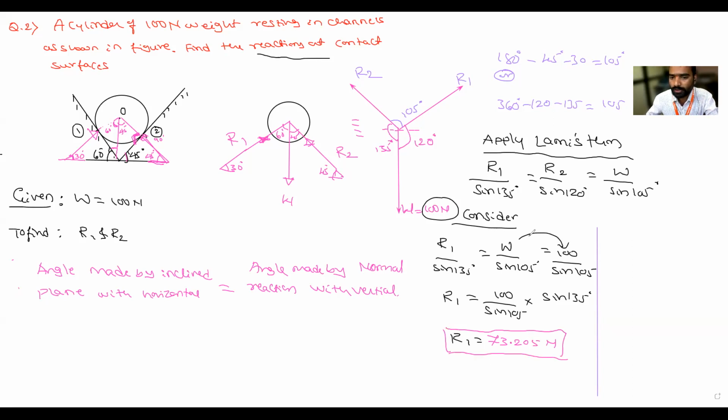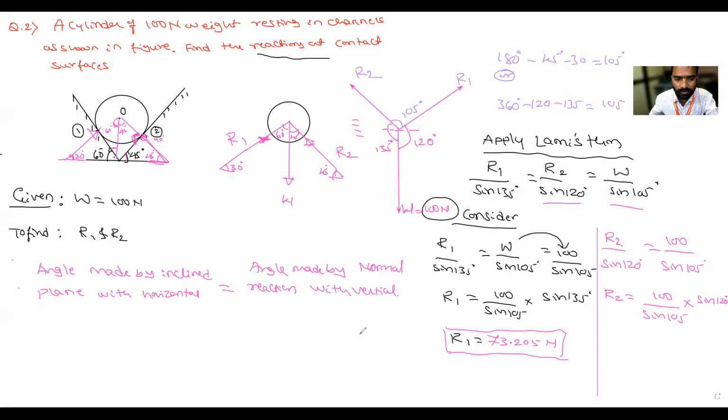Then to find out R2, I will consider only these two equations. So R2 divided by sine of 120 is equal to W, which I will take as 100 divided by sine of 105. So R2 is equal to 100 divided by sine of 105 multiplied by sine of 120.